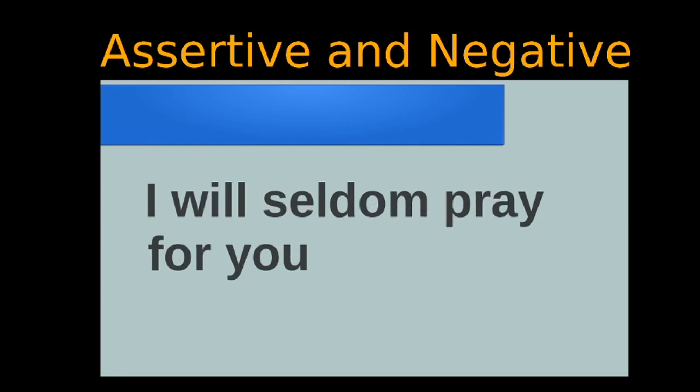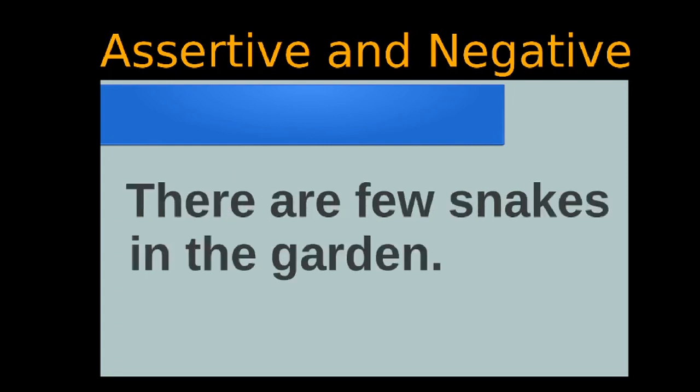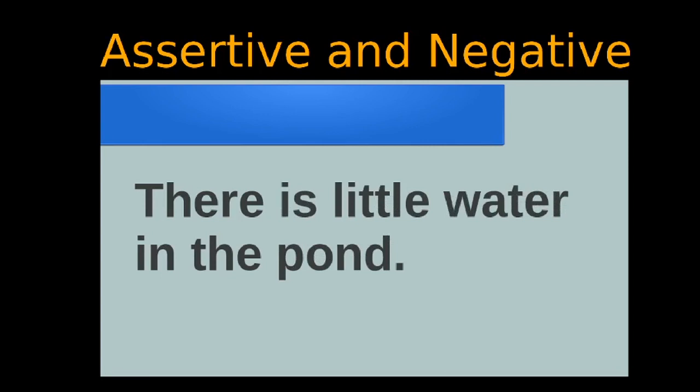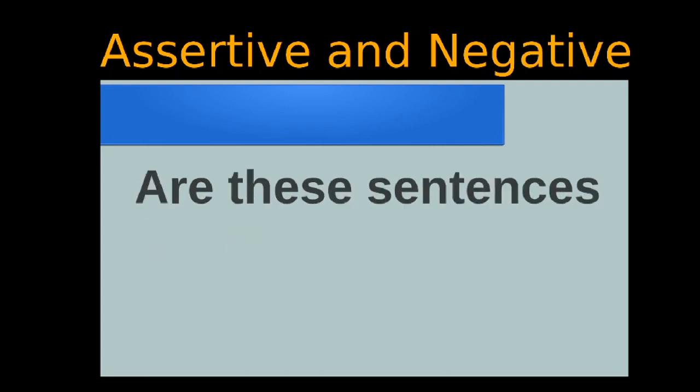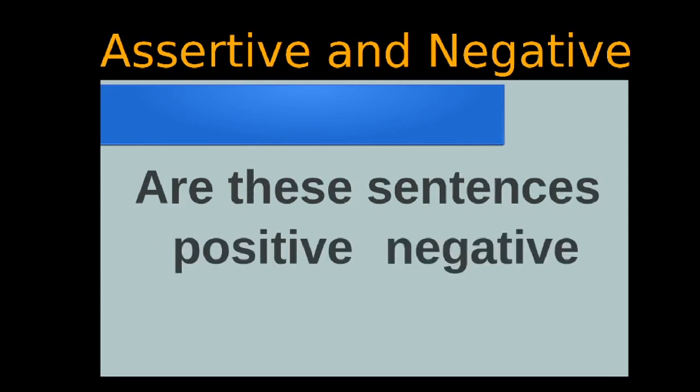I will seldom pray for you. There are few snakes in the garden. There is little water in the pond. So are these sentences positive or negative? Yes, what's your answer? They are negative.